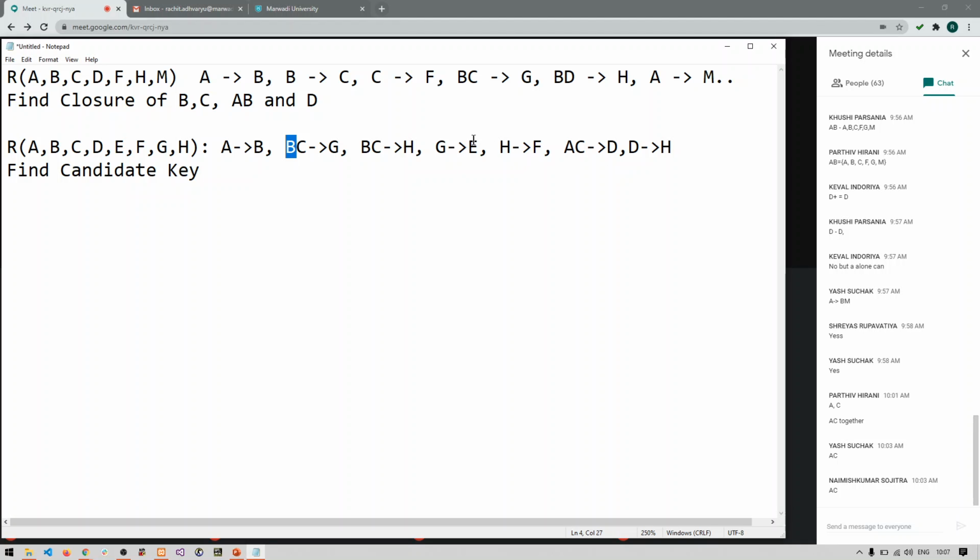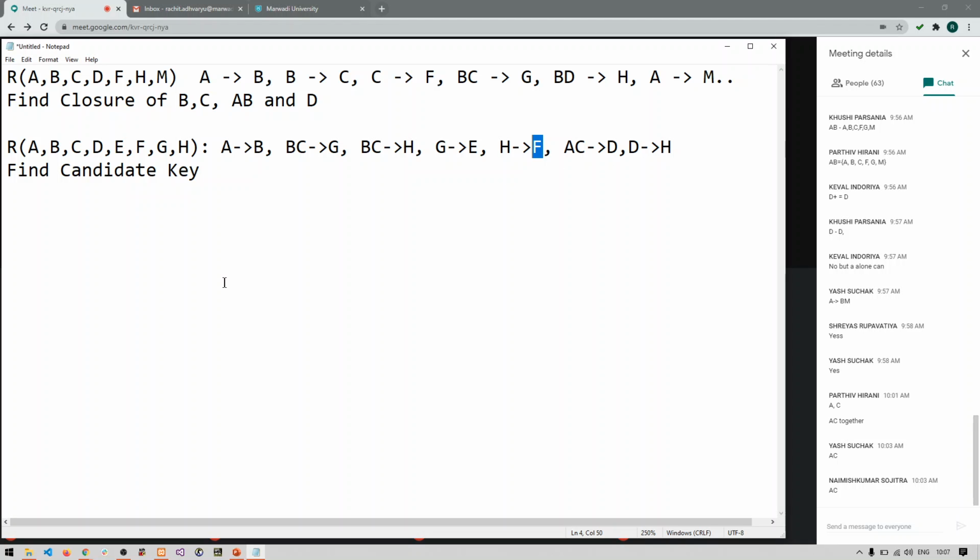So A alone cannot find E and F. That is the issue, right? So A alone is not the candidate key. Then let us check whether C alone can find it. C alone cannot find all the sets of attributes.